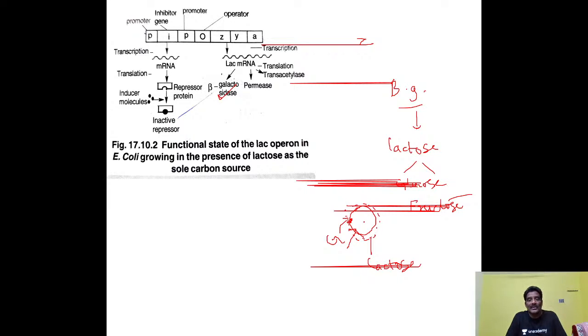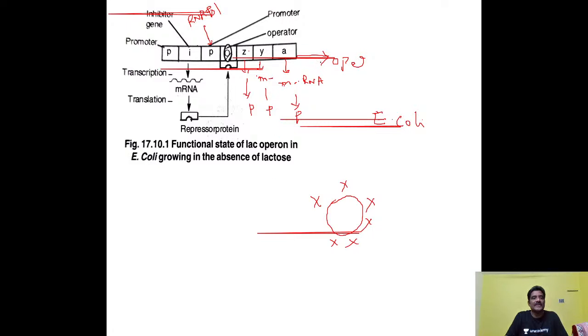If lactose is not present around this E. coli bacteria, what about the gene expression? Immediately the inhibitor gene synthesizes mRNA by transcription and synthesizes the repressor protein. This repressor protein binds to the operator gene, so the operator gene will be switched off.